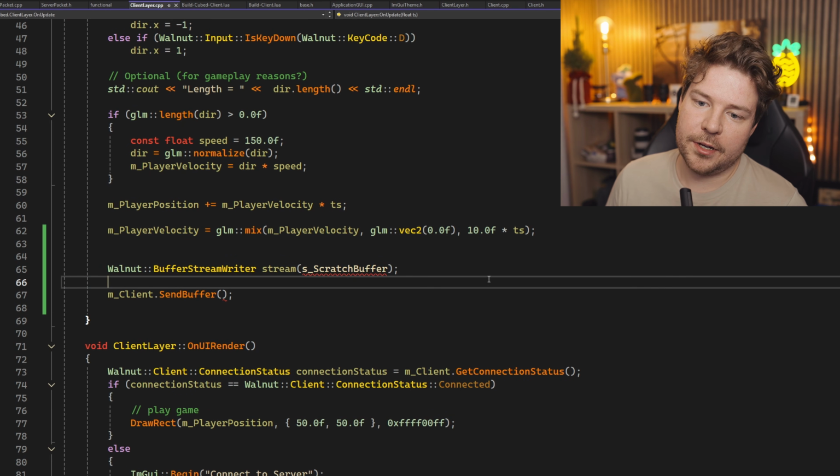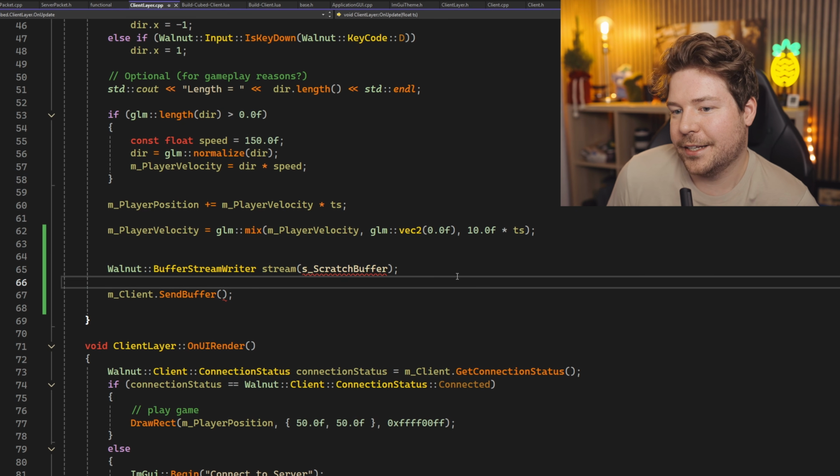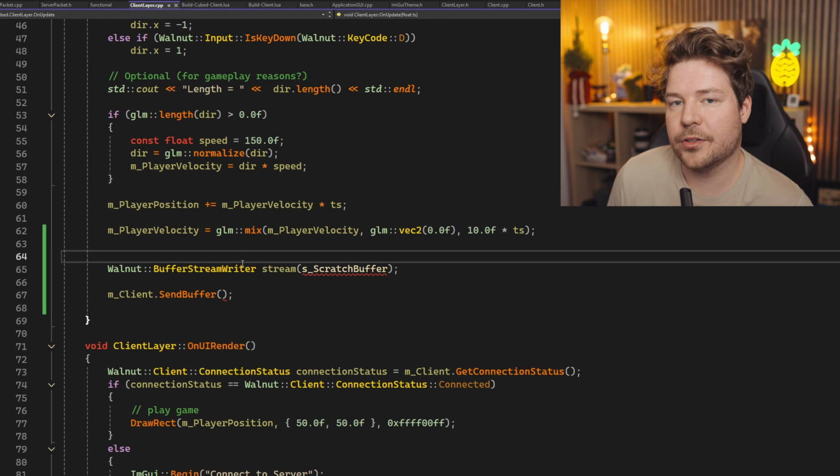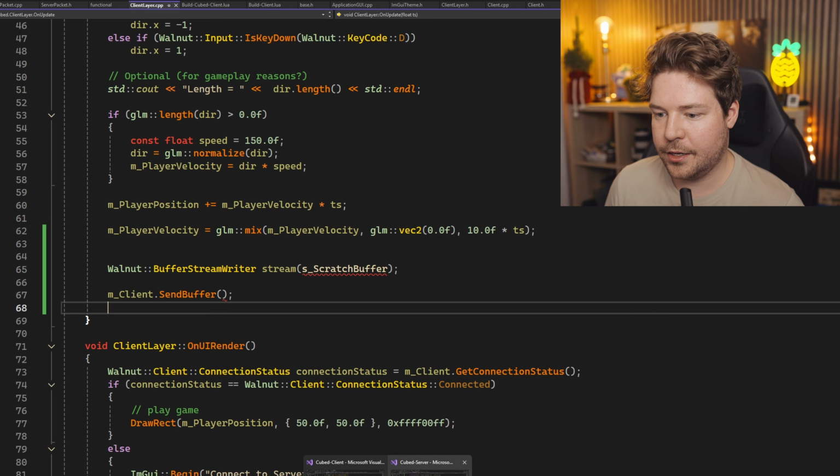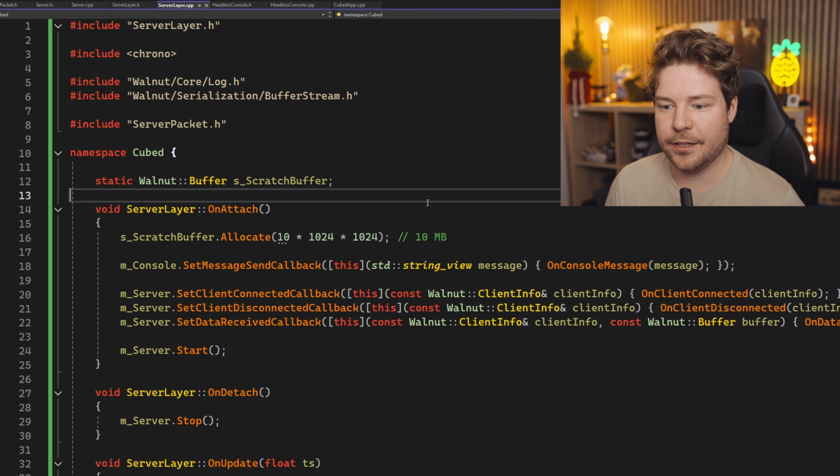It is worth pointing out as well that at the moment we're sending so little data that you could just have a little stack allocation. Basically, you could just allocate enough memory on the stack here for whatever you need and then send that. But I'm creating something that could scale, I guess, a little bit bigger than what we're doing at the moment.